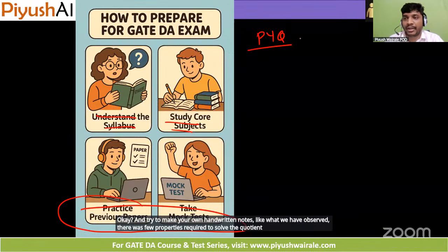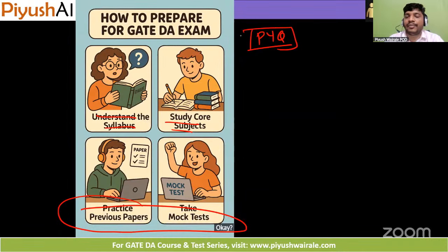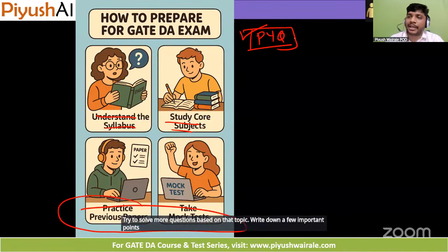Note down that property. So you have to do analysis of the previous year questions. Solving alone is not going to help you. Write down the topic from which they have asked. Try to solve more questions based on that topic. Write down a few important points if you come across that particular question.